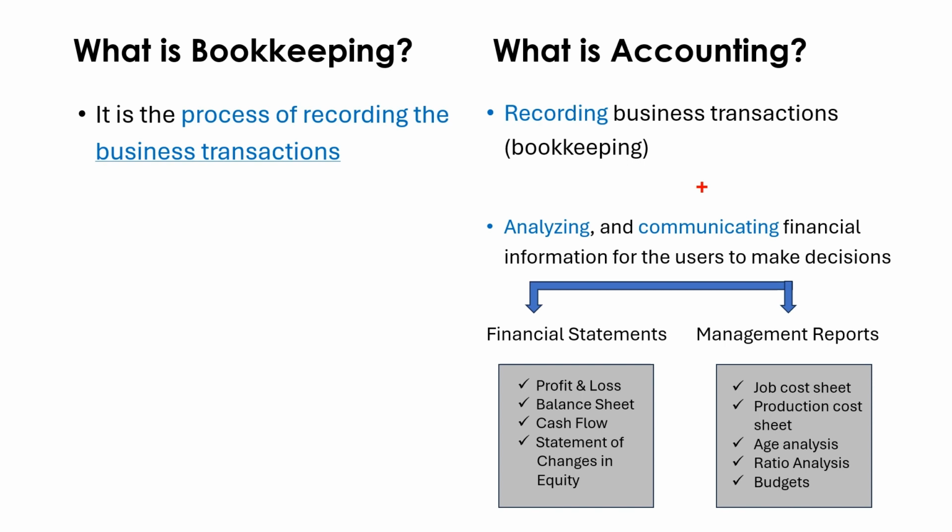Now we'll see what accounting is. Accounting is recording business transactions, analyzing and communicating financial information for users to make decisions. So you can see clearly that bookkeeping is a part of the accounting process. That's why I have put a plus mark here, for you to understand the difference. What are the two types of reports that we make for the decision makers? There are two main types of reports: one is management reports and the other is financial statements. Management reports are for internal users and financial statements are for external users.